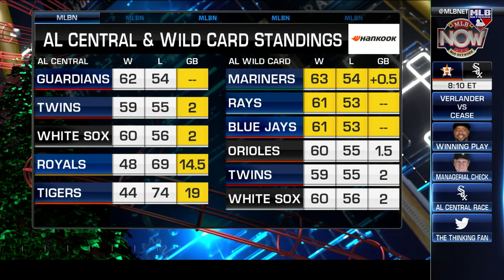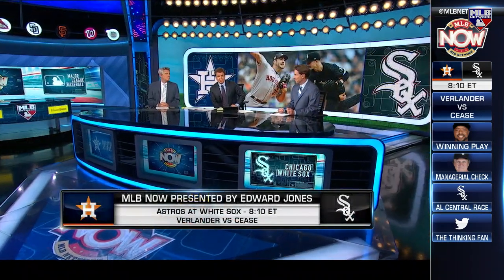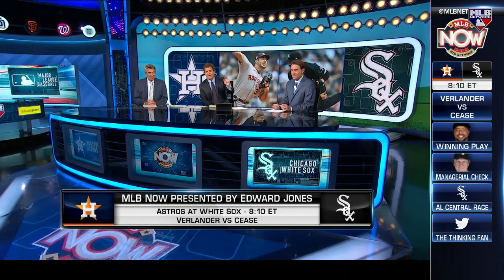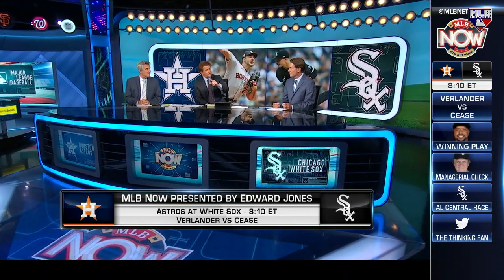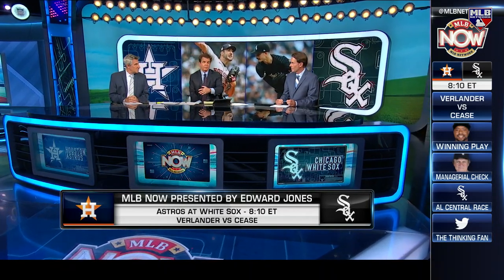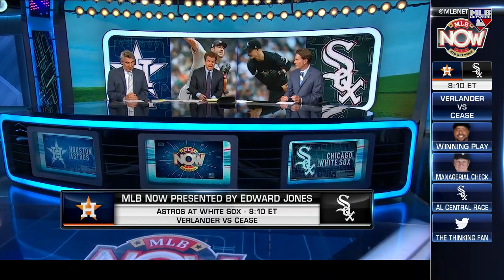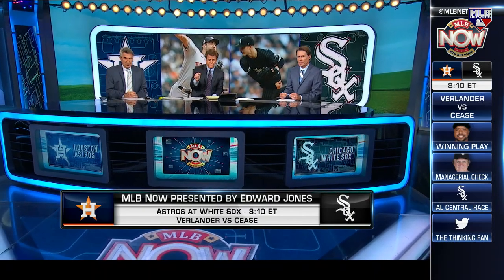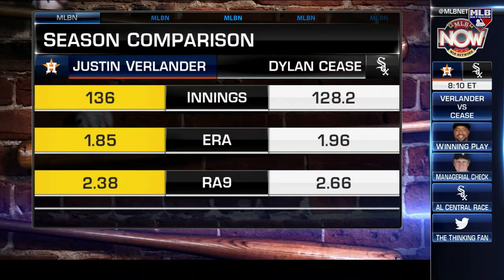Now, tonight, you have what we call a Cy Young matchup, right? Dylan Cease versus Justin Verlander. And it is interesting how we use numbers as language in baseball. We always have a 300 hitter, 200 strikeouts, whatever you want to say. Take a look at Cease versus Verlander the way we would normally look at a player.